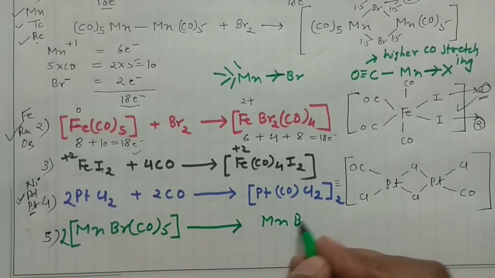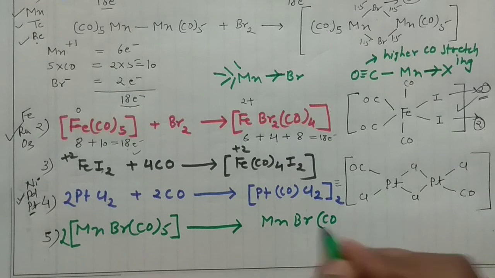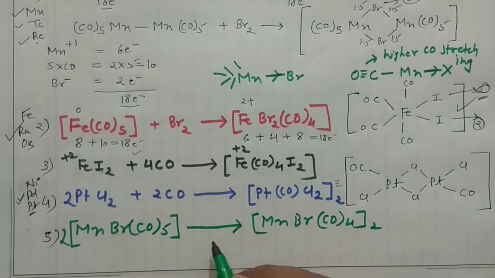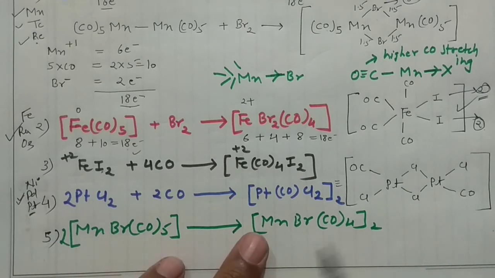Mn Br (CO)4 whole twice. However, I didn't mention the reaction conditions here. There should be some conditions, but I didn't write those conditions here. And now it is very easy to draw the structure. 2 bromine are there. If you want to write the structure, you can write it in that manner.